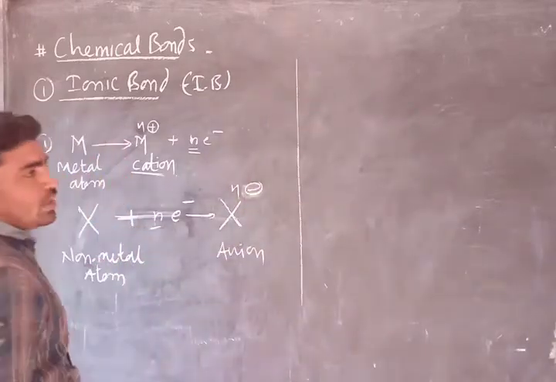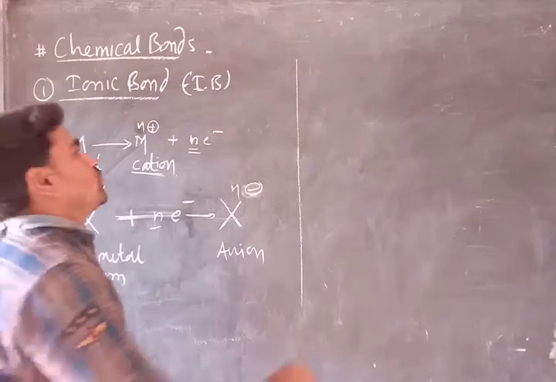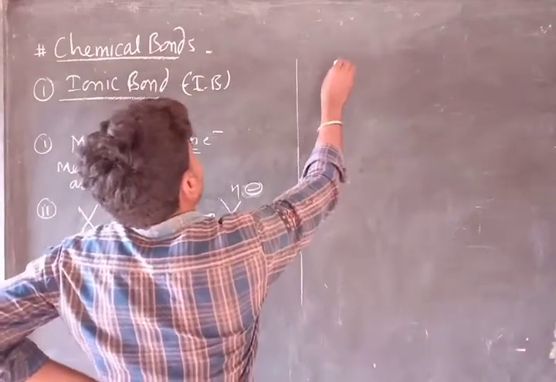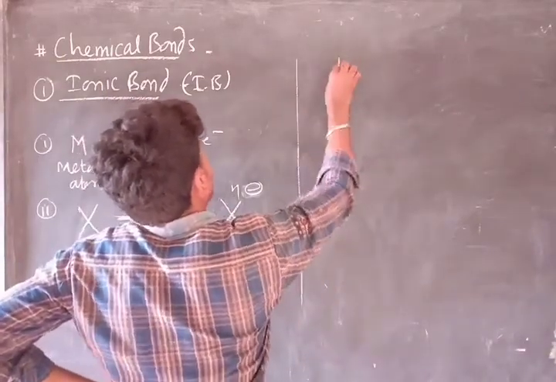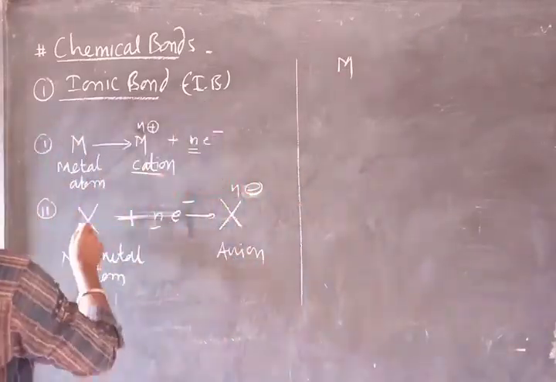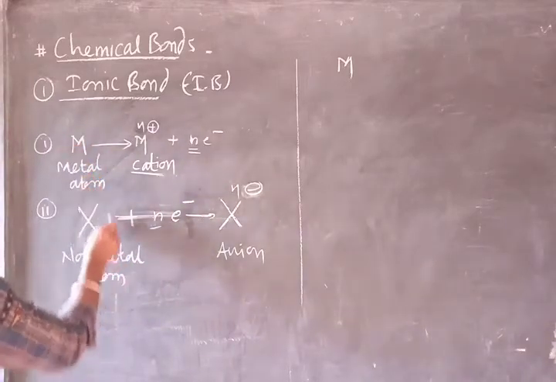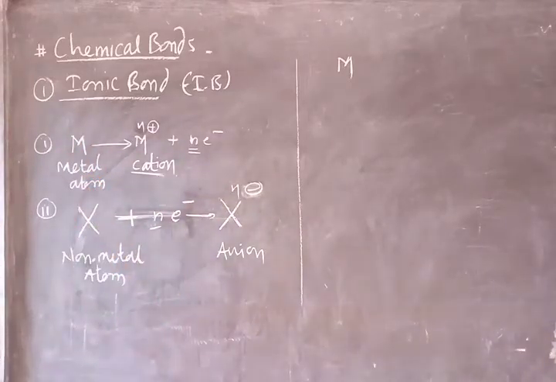Now we are going to learn what the ionic bond actually is. You know that metals are electron donors and non-metals are electron acceptors.